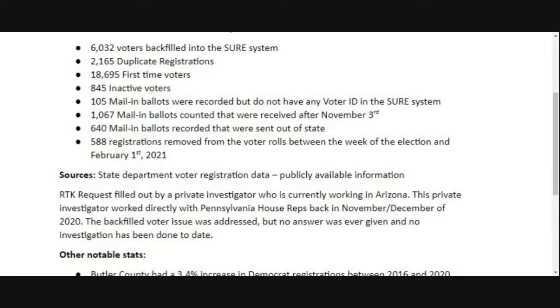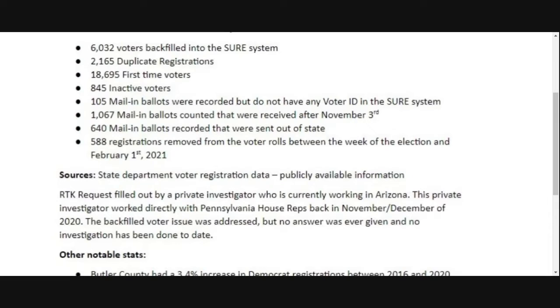18,695 first-time voters, not necessarily an alarming figure for any of the counties, but it just shows you that we did have an awful lot of first-time voters, whether they are registered for the first time in 2020 or perhaps they registered ages ago and just never really voted. That's just a number that we have on all of our graphics that you can compare as you go through the counties. 845 inactive voters.